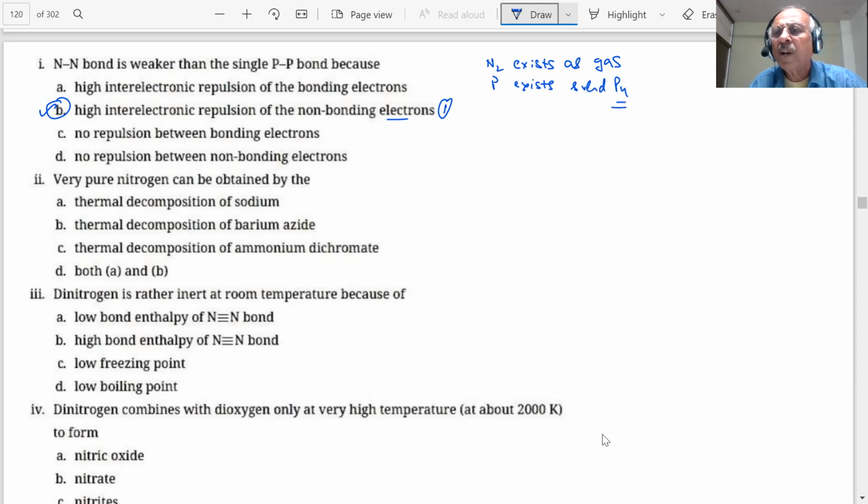It forms P4. What answer will you give to this question? I'm changing the question now. Here is a revision of the P block elements. In this way, I revise the entire course with you.